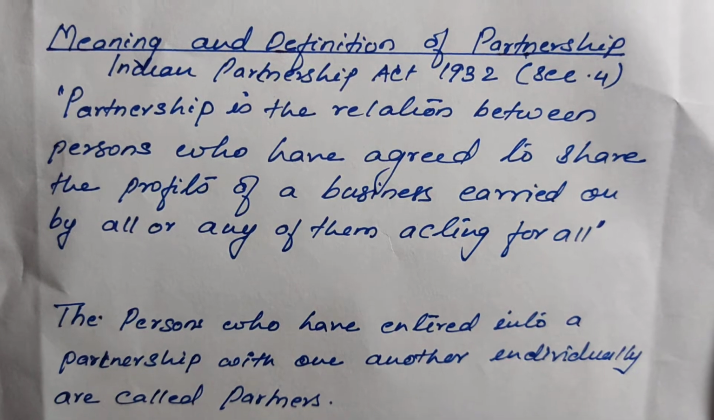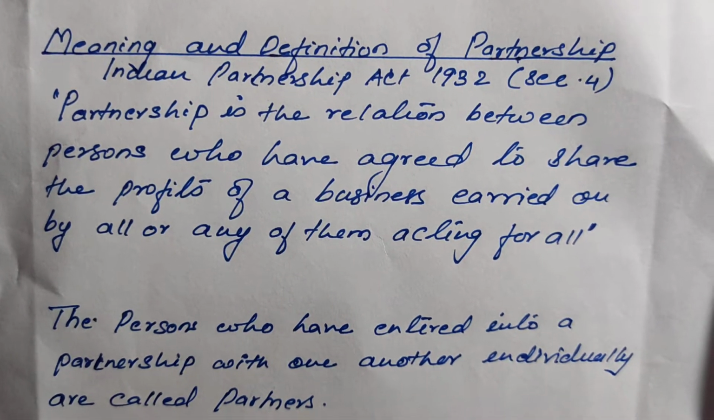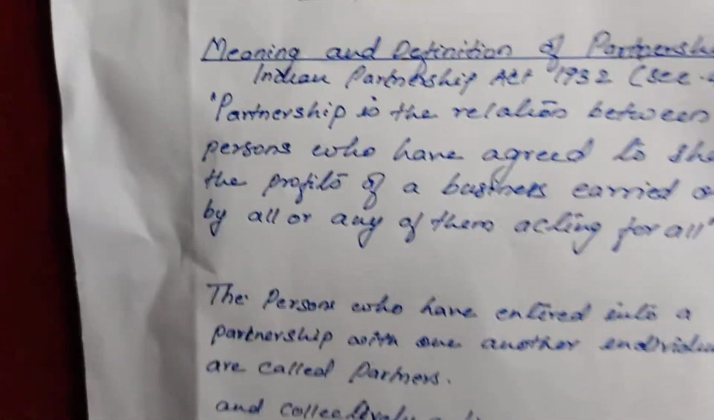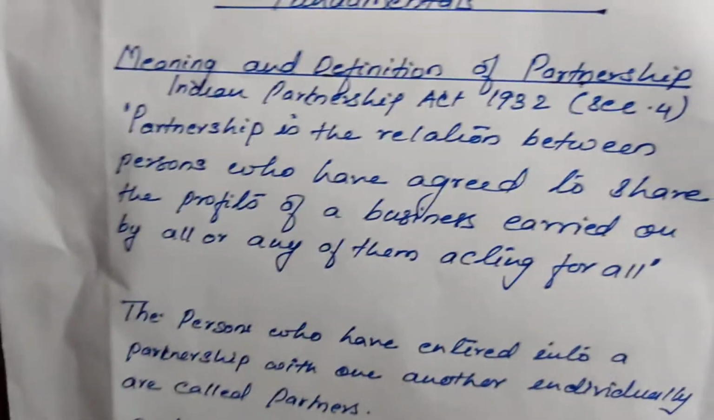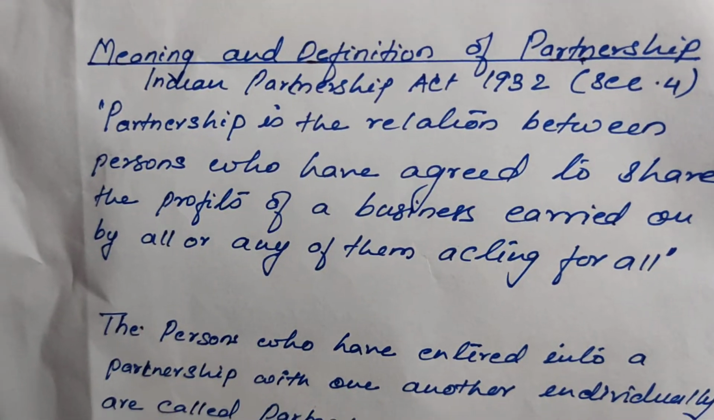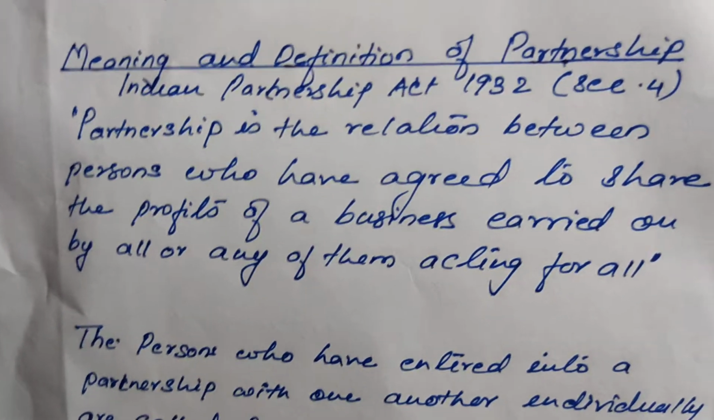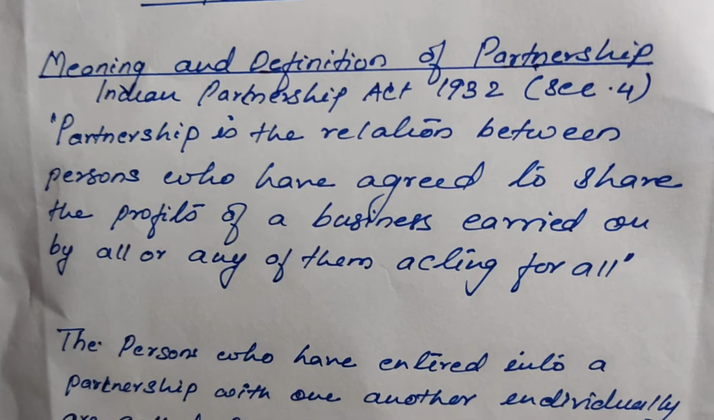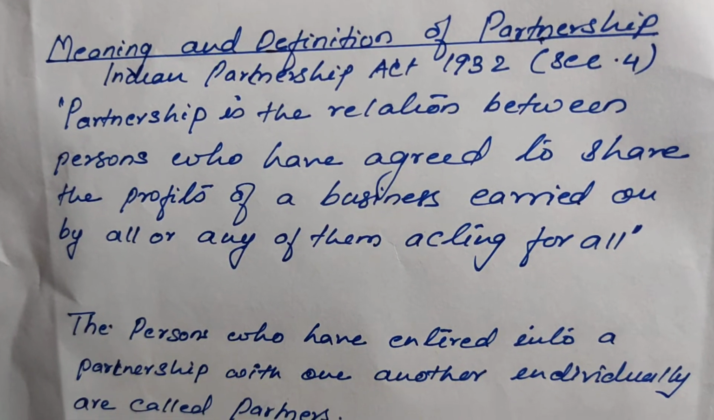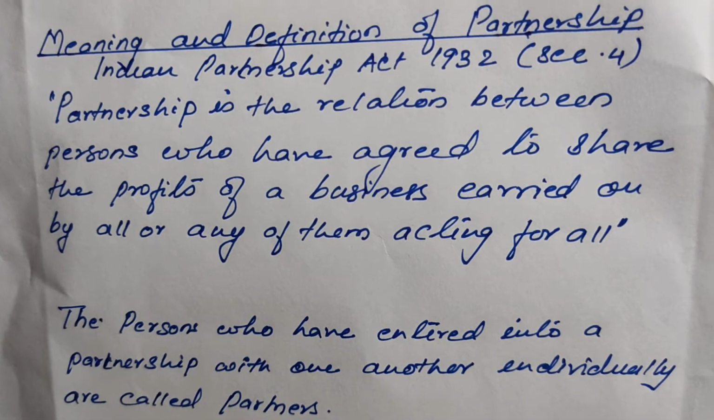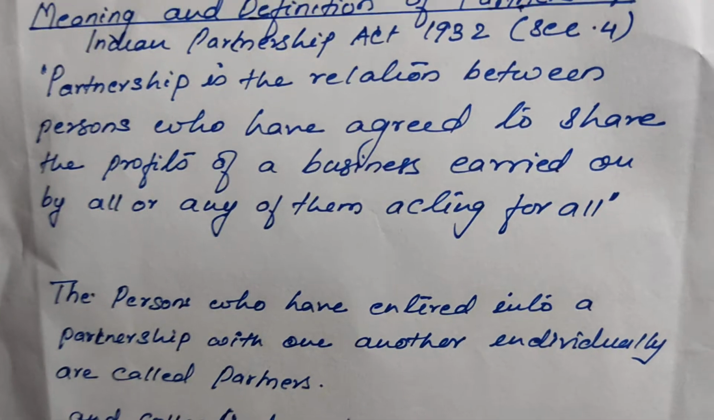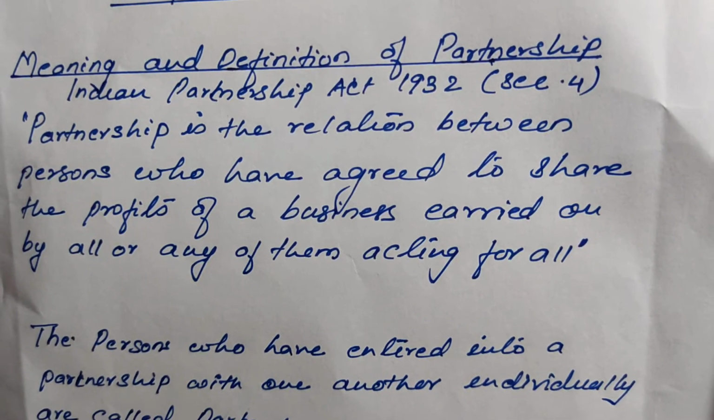Okay. So he can come into agreement with two or more persons for expansion of his business, and that particular form of business is termed as partnership. So let's see what the Partnership Act says, 1932. Okay. So Indian Partnership Act 1932 section 4 defines that partnership is the relation between persons who have agreed to share the profit of a business carried on by all or any one of them acting for all.